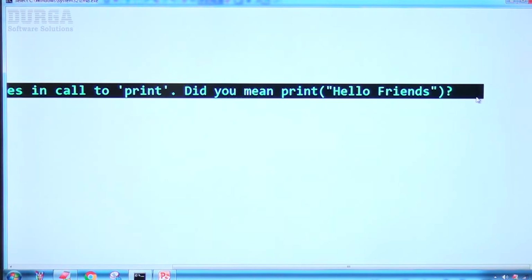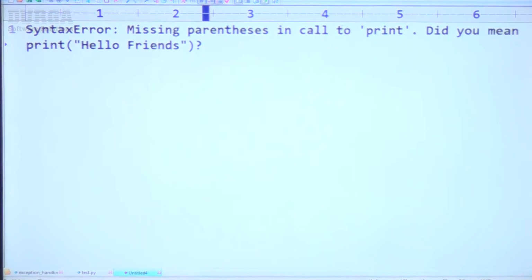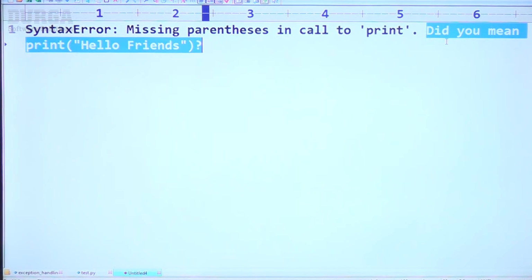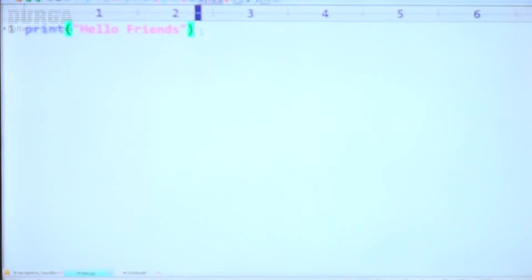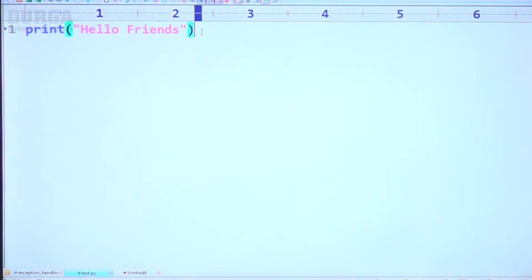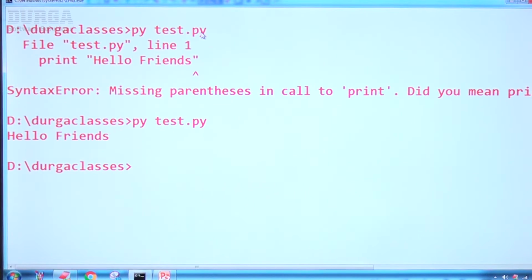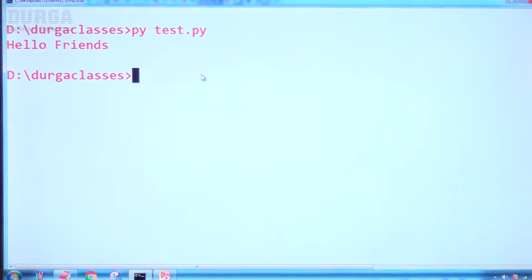Did you mean print of hello friends? How beautifully the Python virtual machine tells this information. Yes, my meaning is the same. Now let me take print of hello friends, now I'm including parentheses, and hello friends gets printed.